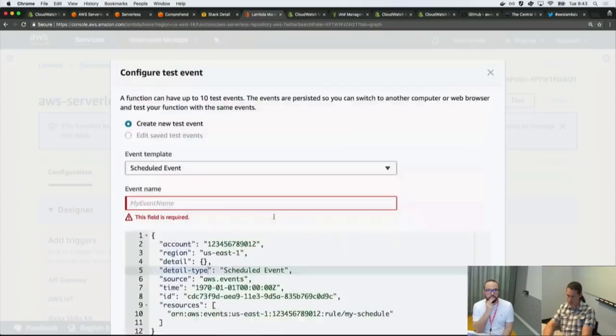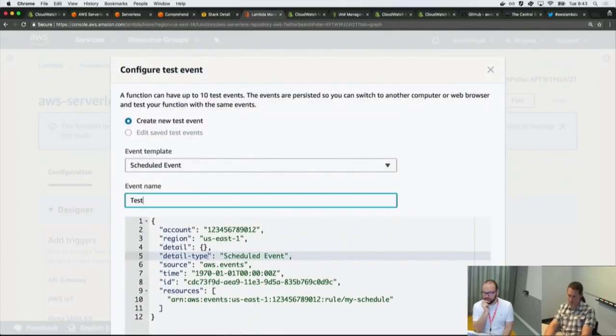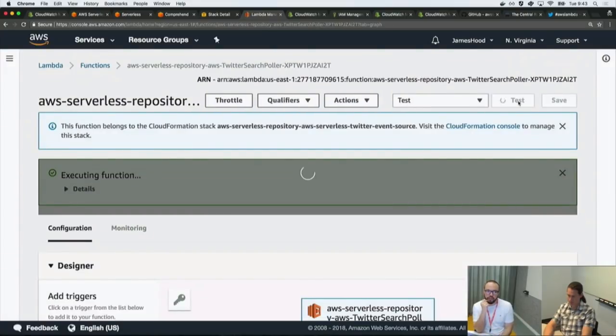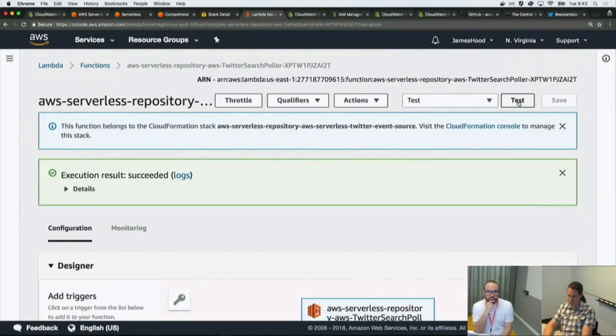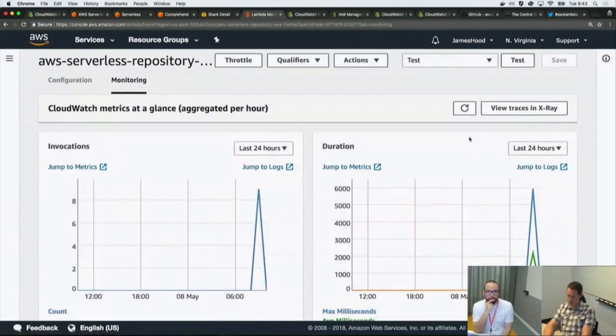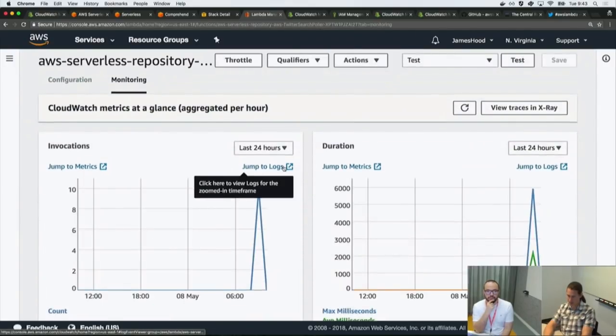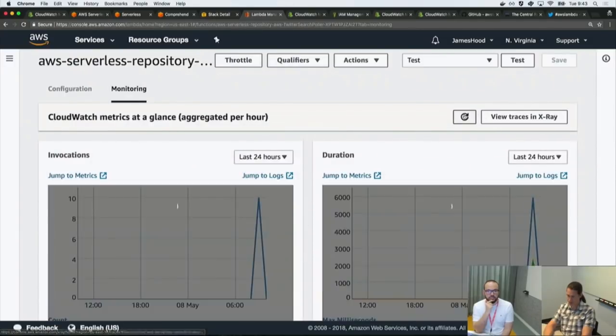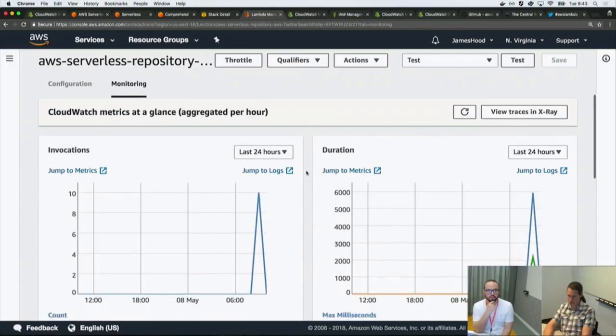Let's create, so that we can mimic CloudWatch events. Okay, looks like it's working now. The function succeeded. Great. Maybe the metrics don't reflect it yet, but that one succeeded. Let's see what happens here.